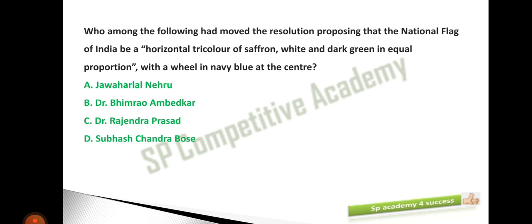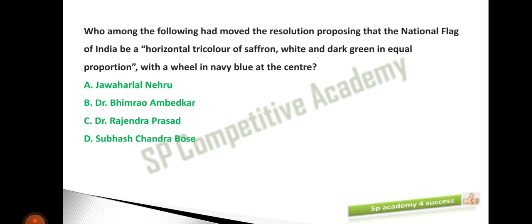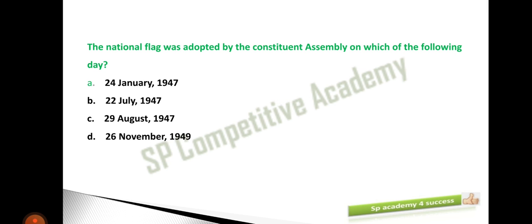Who gave this idea? So let's see the options. Nehru ji, Dr. B.R. Ambedkar ji, Dr. Rajendra Prasad ji and Subhash Chandra Bose ji. Who of the following gave the idea? So the answer for this is Jawaharlal Nehru ji, that is option A. He proposed that our national flag will have these colors and the wheel in the center.